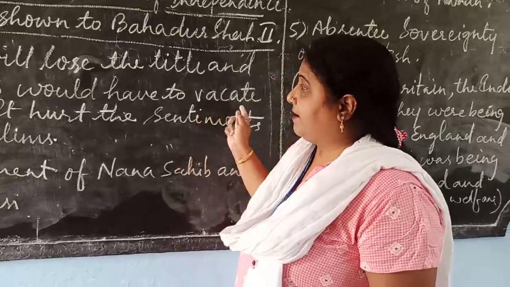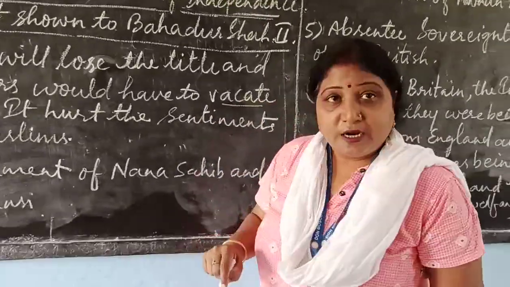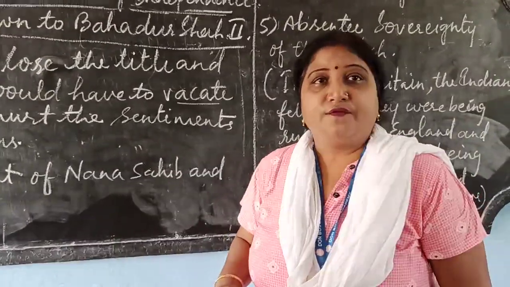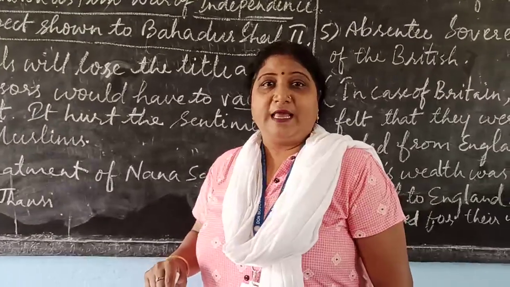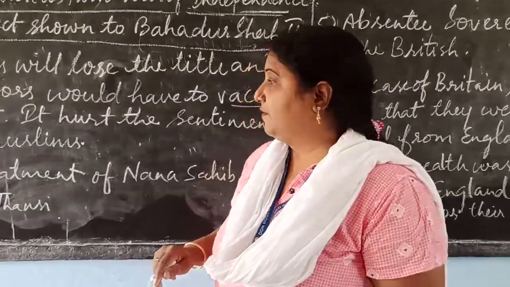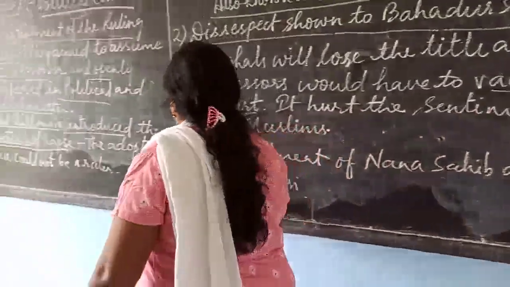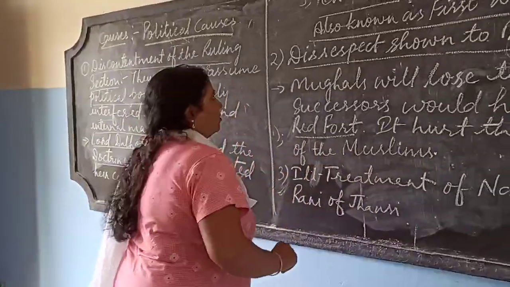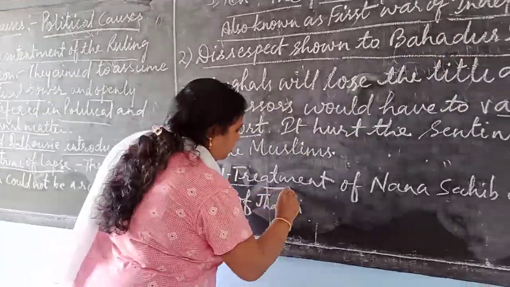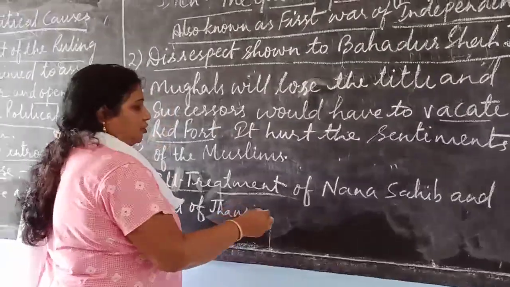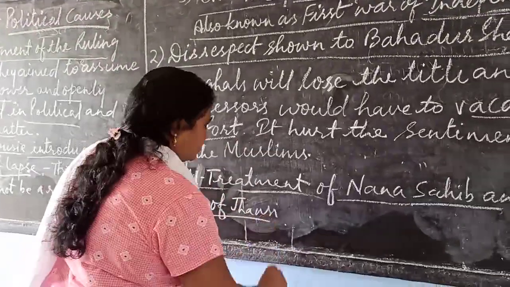Means his successors would have to vacate the Red Fort, which hurt the sentiment of the Indian Muslims. Indian Muslims did not like this. Next, the third political cause: ill treatment shown to Nana Sahib and Rani of Jhansi.